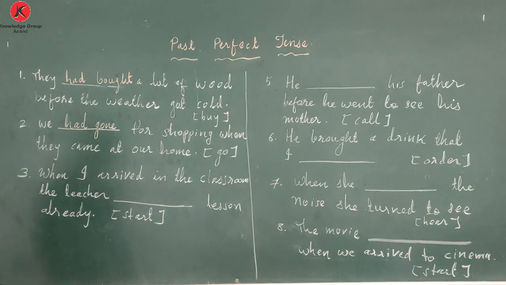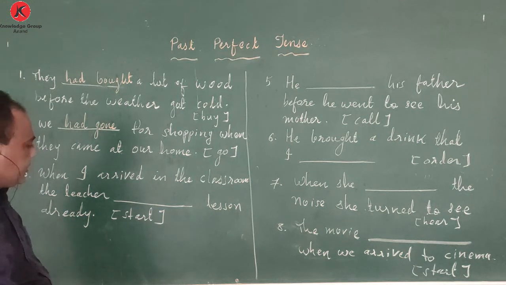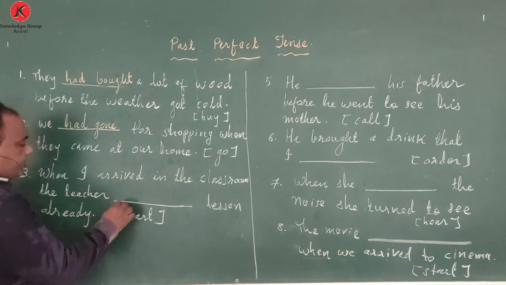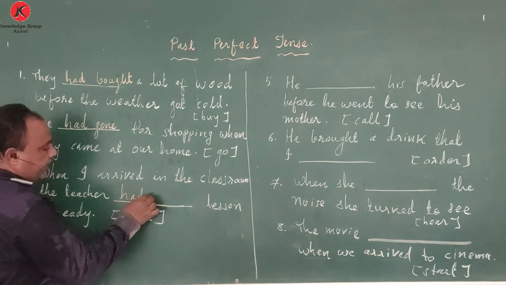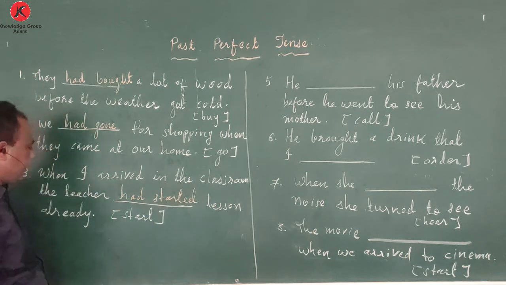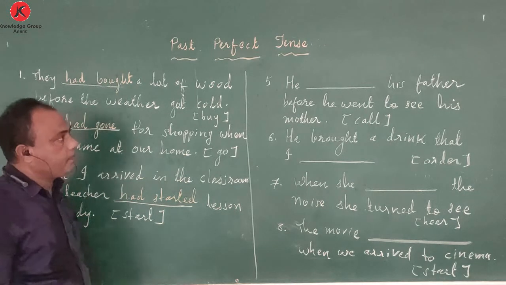When I arrived in the classroom, the teacher had already started the lesson. So by the time he went to the classroom, the lesson had already started. This activity took place first, in real time. So here we will write had plus started. That is the combination of past perfect. When I arrived in the classroom, the teacher had started the lesson already.